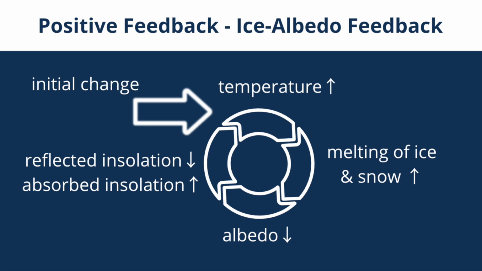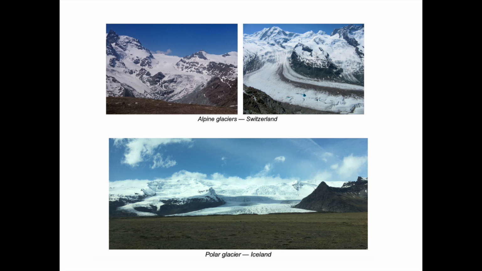Another example of positive feedback, the ice albedo feedback. So what does that mean? So initially, again, we have warming, higher temperature, but this time, instead of increasing evaporation, we have decreased snow and ice cover. Because of higher temperature, more ice and snow melt. Ice and snow from the polar region, from the alpine region. Let's say ice sheet, glacier, snow cap.